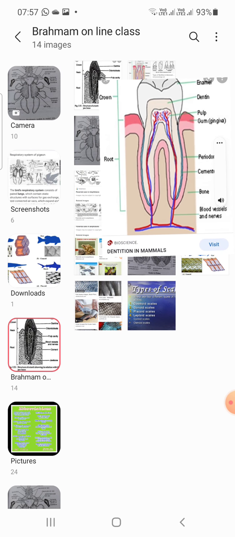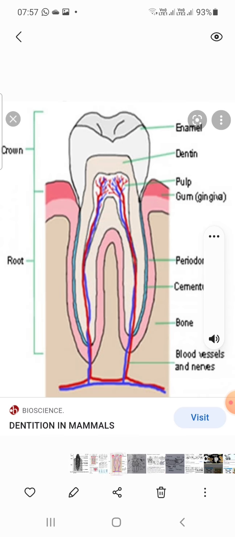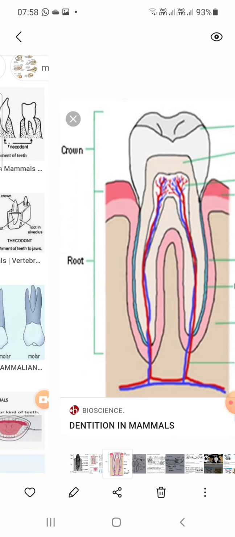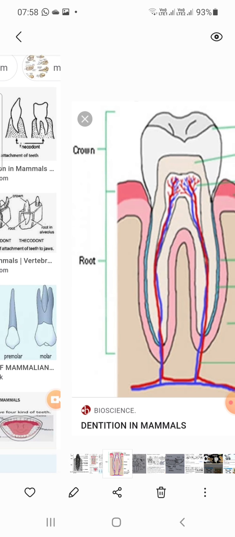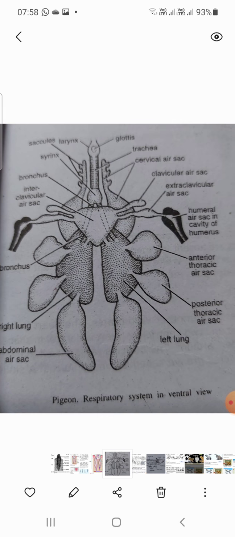Here I am showing this diagram, you have to see, my dear students. Here in my slide, the crown, root and simply the dentine and bone parts. In this diagram two parts are showing, the crown and the root.